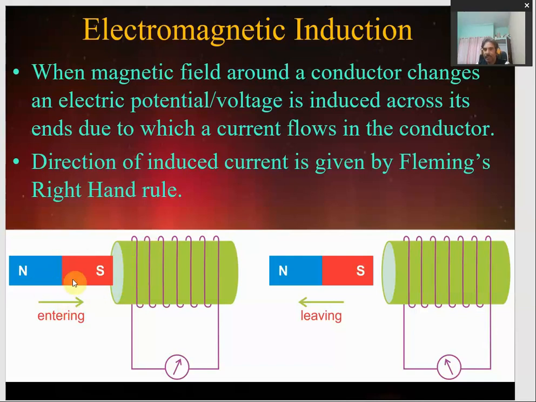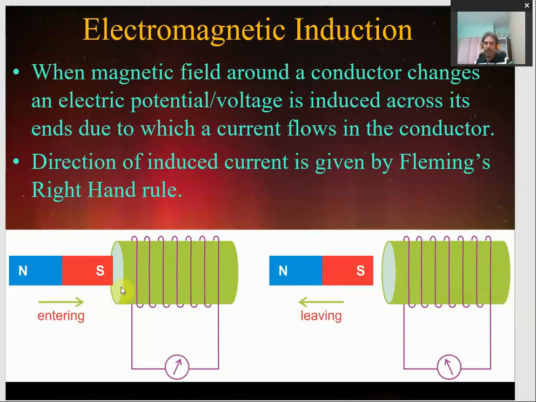Whether the magnet is approaching or leaving the coil, in this process, what is happening? Actually, the magnetic field is changing. In this case it is becoming from weaker to strong, and in this case it becomes from strong to weaker. So in both cases, if the magnetic field changes, whether it becomes strong or weak, whenever the magnetic field